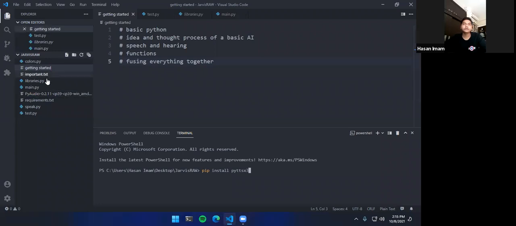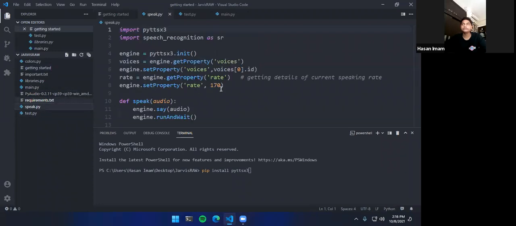So let me just confirm it here with speak.py. So you can see pyttsx3. What it does is it's basically saying py means Python.